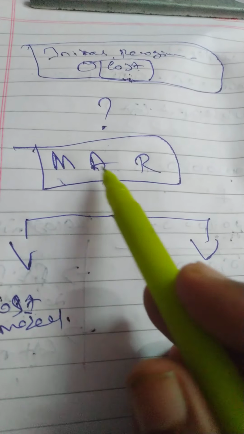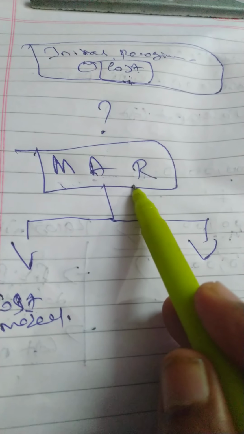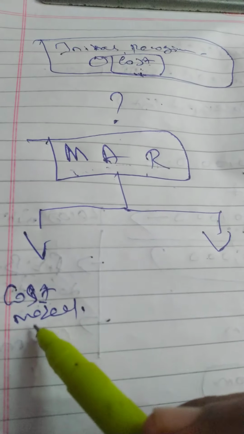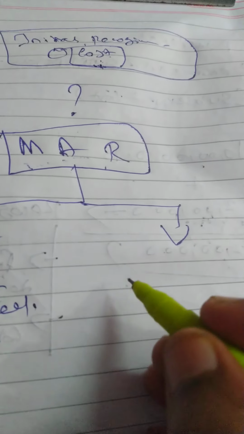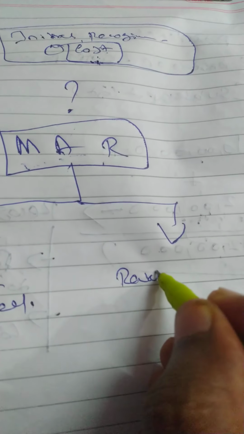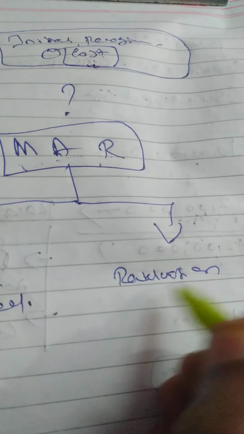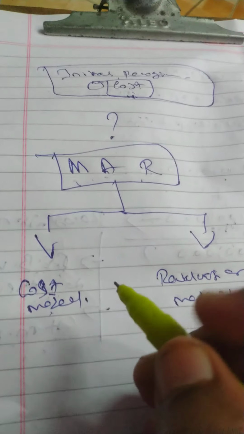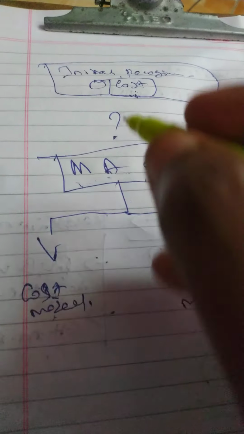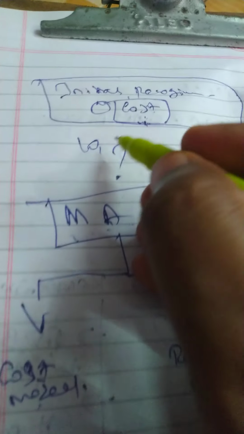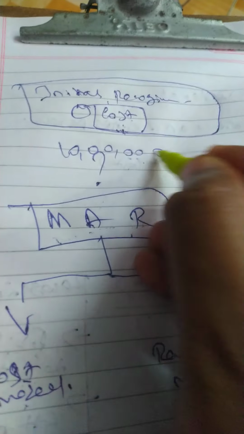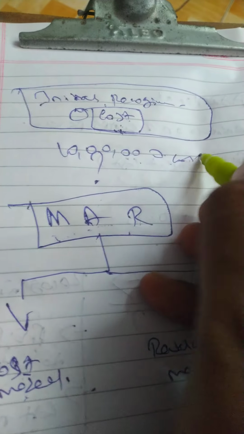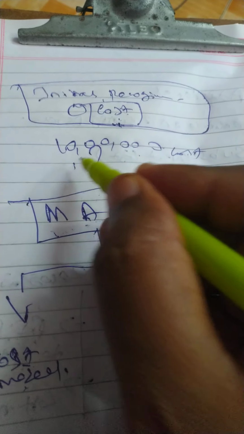I said measurement after recognition. They have given two choices. One is the cost model. Another one is the revaluation model. Initially I recognized 10 lakh. It is my cost, and depreciation is 1 lakh.